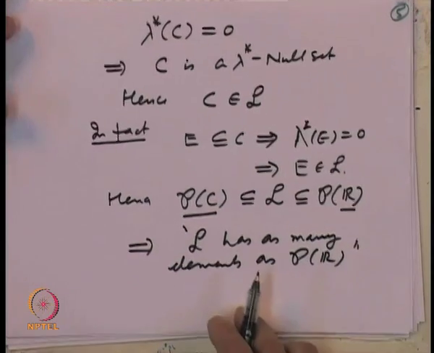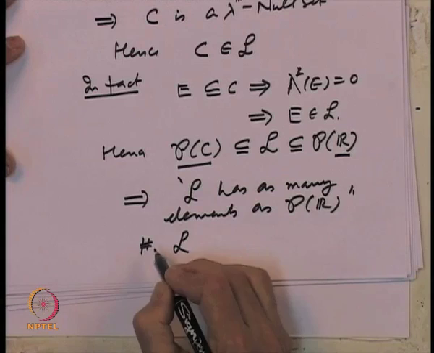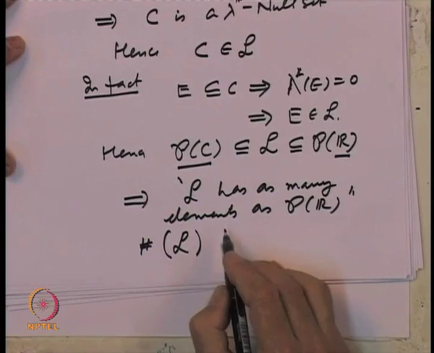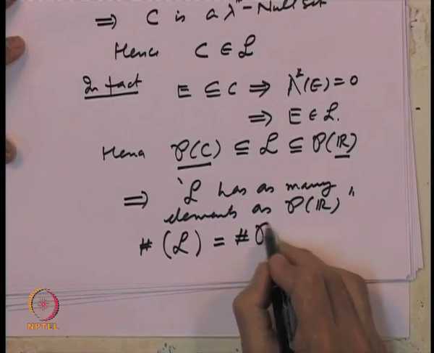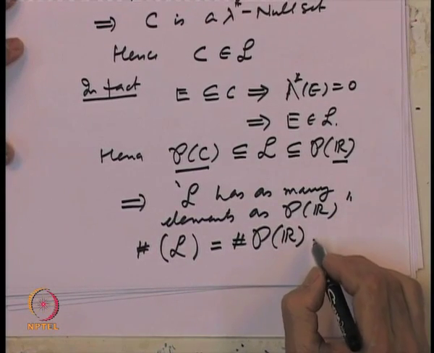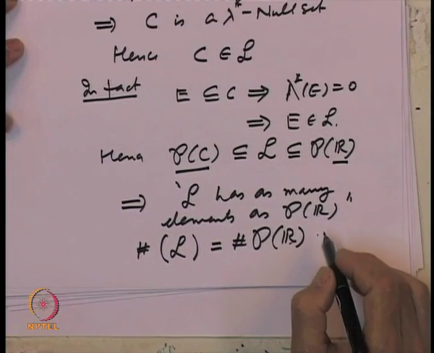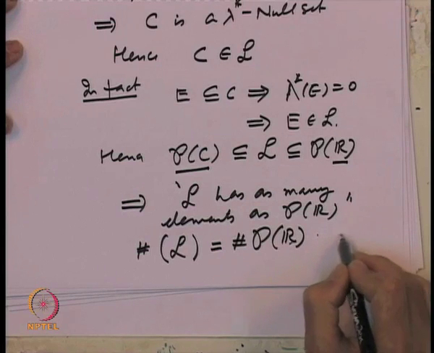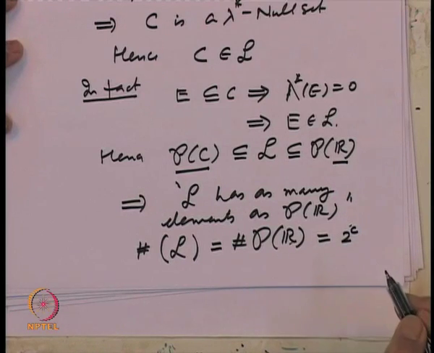That is the same as saying the cardinality of L is the same as the cardinality of the power set of the real line. And the cardinality of the real line, which we call the cardinality of the continuum, is denoted by the small letter c, and this is denoted by 2 to the power c.